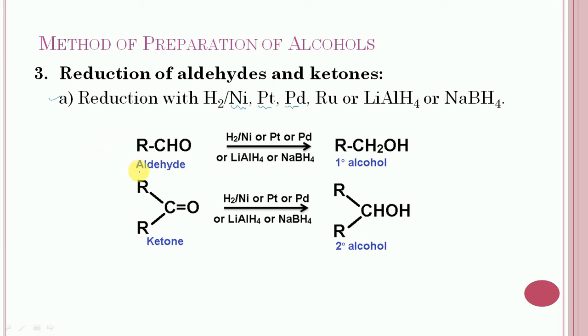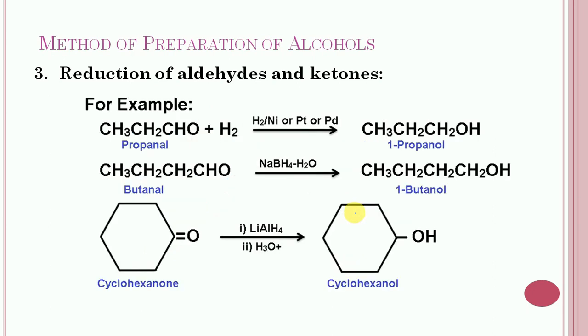So let us consider the reaction. In first case, aldehyde is subjected to reduction, and it will give primary alcohol. The reduction will take place at the center. In second case, ketone is subjected to reduction, and reduction will take place at the center and it will change into secondary alcohol.